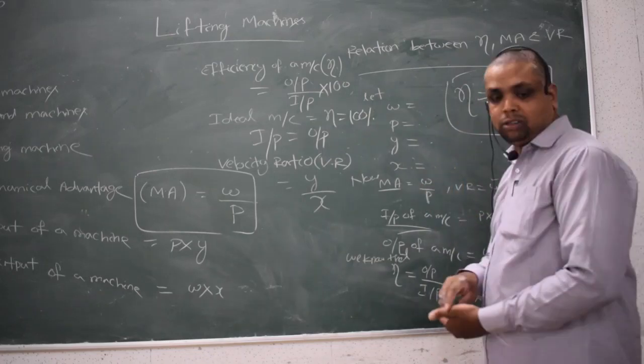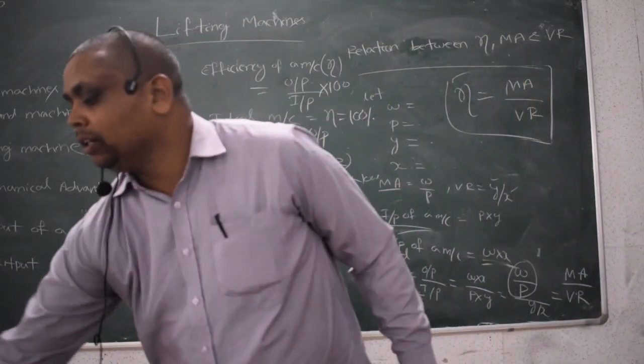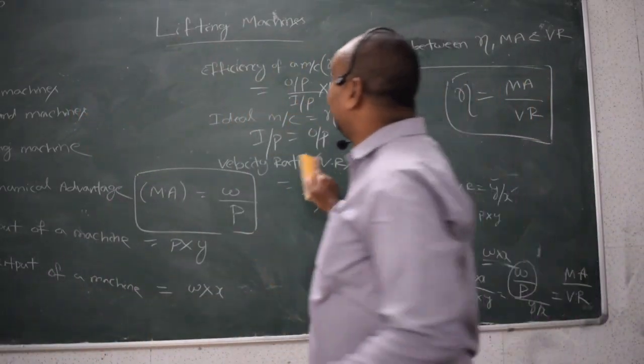So now I am going to solve one small numerical.